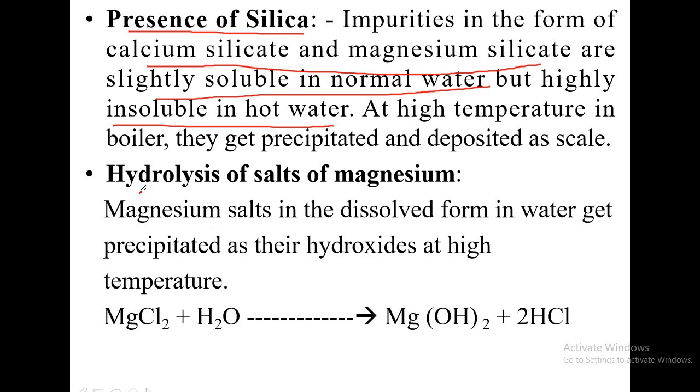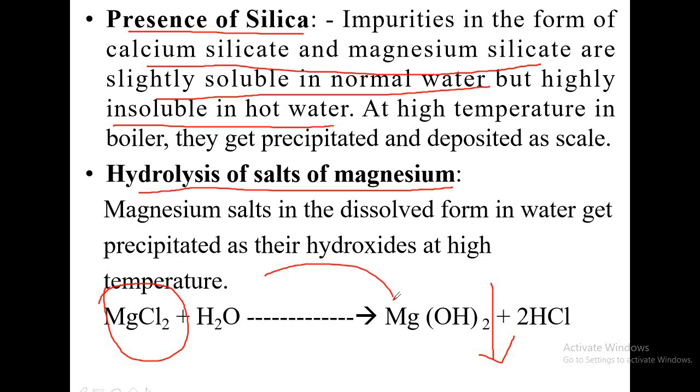Next, the last type of salts, that is hydrolysis of salts of magnesium. If you consider a salt of this kind, that is magnesium chloride, and it is present in dissolved form in water, it undergoes hydrolysis, directly reacts with water, and gets converted into magnesium hydroxide.